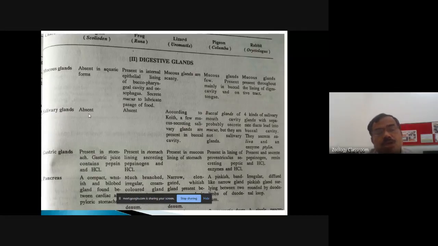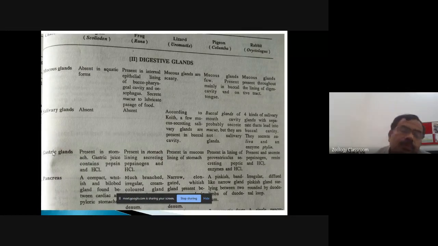Salivary glands are absent in fishes, in Scoliodon, as well as in the amphibians. In reptiles, the salivary glands are very few or scanty, secreting saliva into the buccal cavity. In the pigeon, the buccal glands of the mouth cavity probably secrete mucus, but they are not salivary glands. While in the rabbit, four types of salivary glands, provided with separate ducts, open into the buccal cavity and secrete saliva, which contains the enzyme ptyalin or the amylase. Yes, there is the amylase.